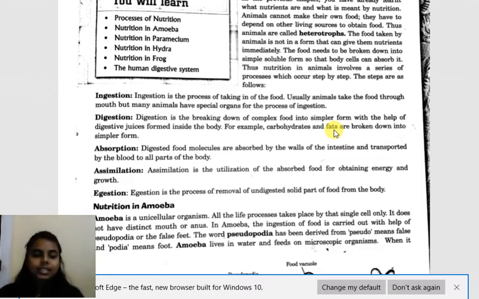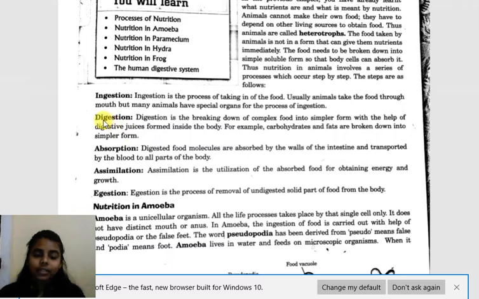So this digestion is necessary for breaking down food into simple form. This digestion is necessary so that the complex food that we eat is broken down into simple form with the help of digestive enzymes present in the body.